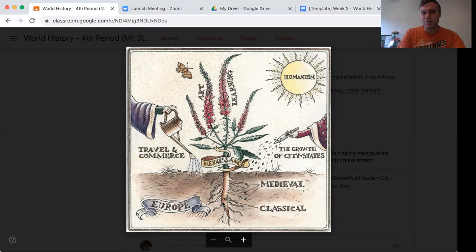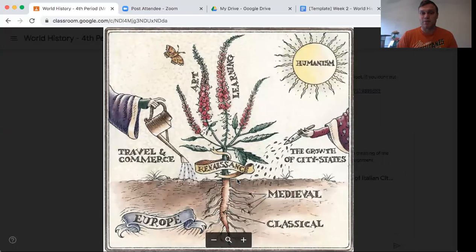If we move over here, we can look at the roots of this plant. The roots of this plant were both the medieval period in Europe and the classical period. Those are the two periods of time in Europe that set the stage for the Renaissance. They happened before the Renaissance took place. A couple other things to make sure you're looking at. If we look at some of the seeds that were planted, those are definitely part of allowing the plant, or the Renaissance, to grow.